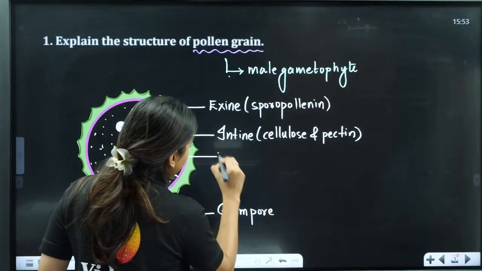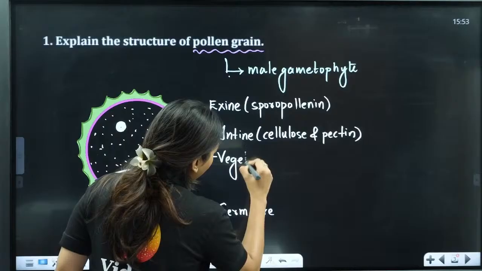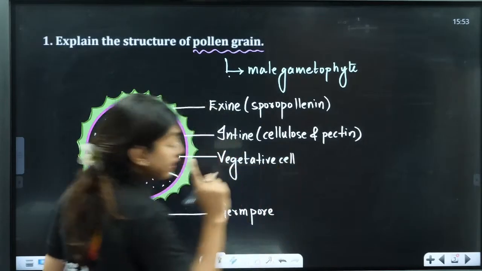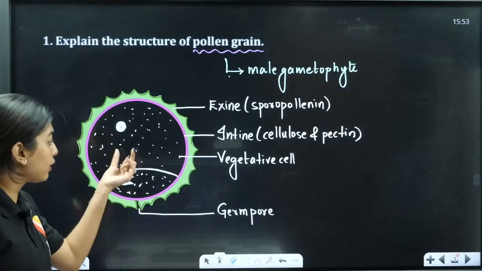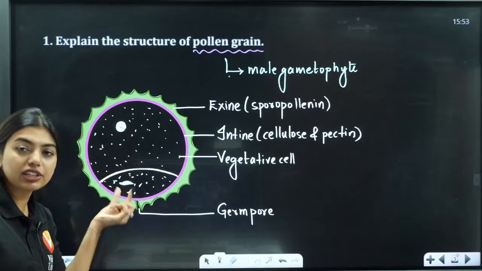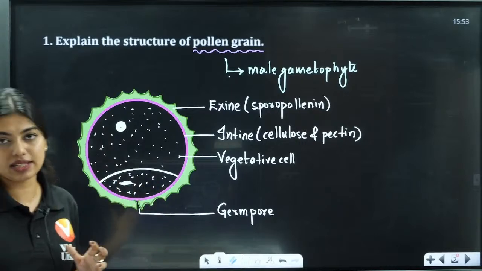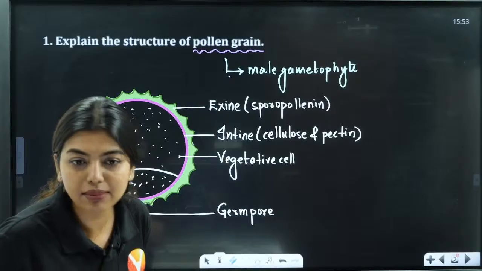Students, the larger cell is called the vegetative cell. Remember that this vegetative cell is the one that is going to give all the reserve food material for the generative cell. Why? Because the generative cell already has the male gamete. Okay, I hope all of you are understanding and marking your attendance.